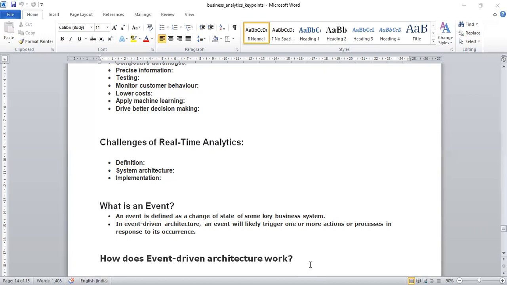And a bank can look at the credit scores of loan applicants with real-time analytics, but it takes several minutes. So these are the areas where the timing is different, and that needs to be agreed on between the users or customers and the stakeholders of your organization. This is how you have to define it: you have to agree on what real time means in terms of timing, and then come to the system architecture.